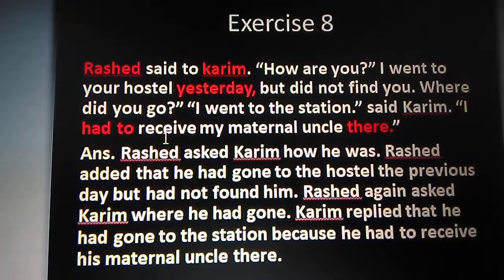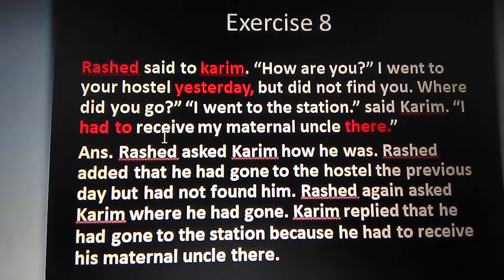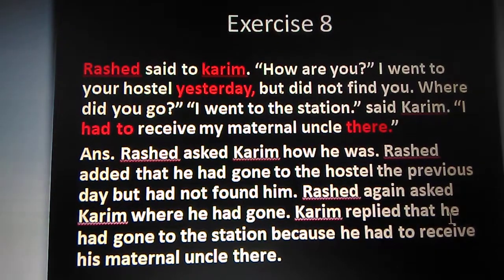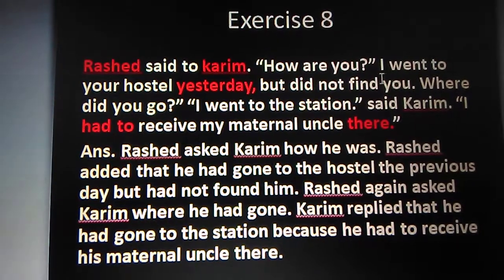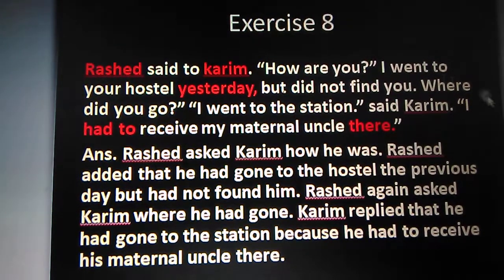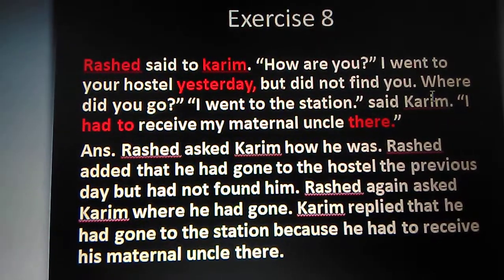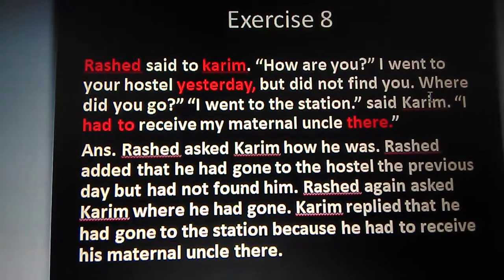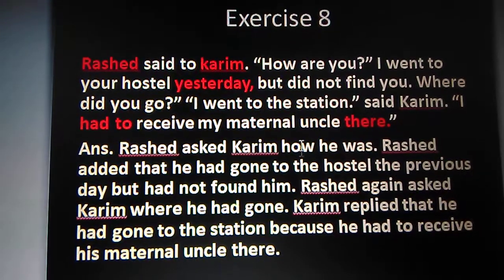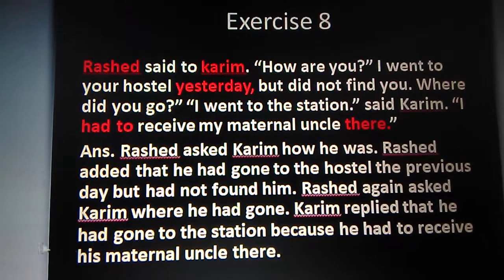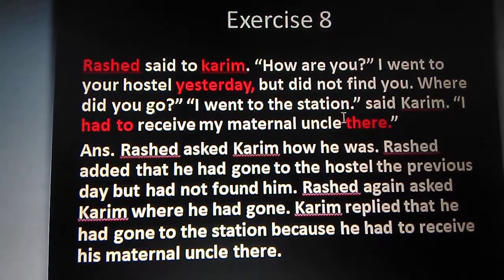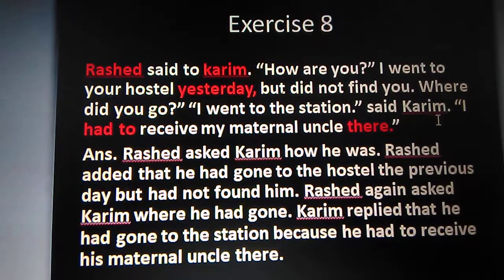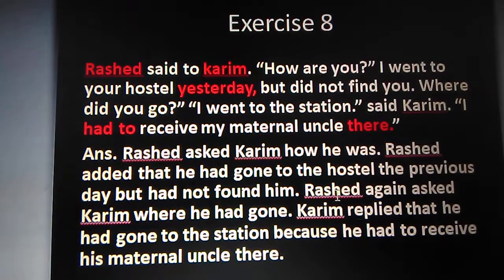"Where did you go?" "I went to the station," said Karim. Rashid again asks Karim where he had gone. Look here, there is no speaker and listener, but you have to add speaker and listener, or you can change that by adding "and also". Where did you go? Rashid again asks Karim where he had gone. "I went to the station," said Karim. So Karim replied that he had gone to the station.